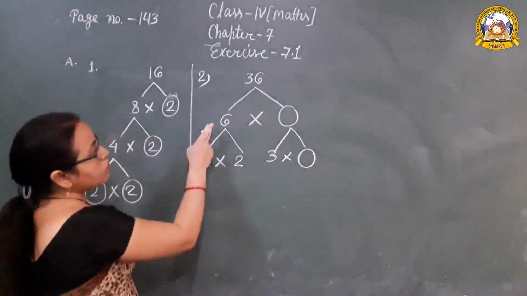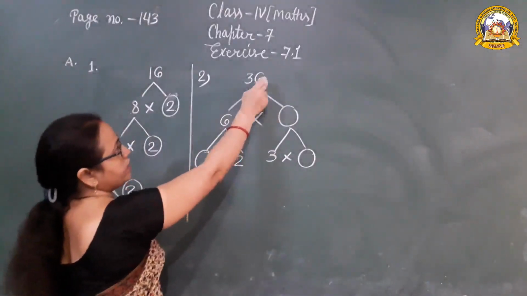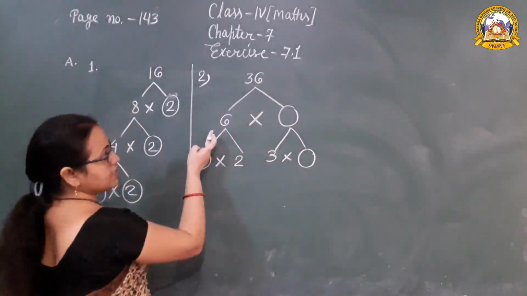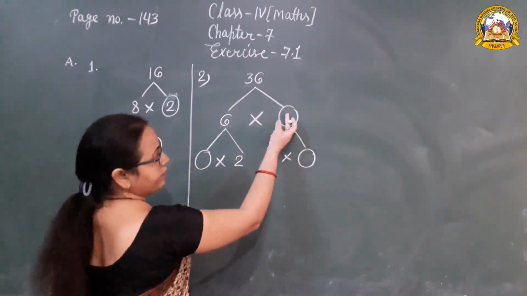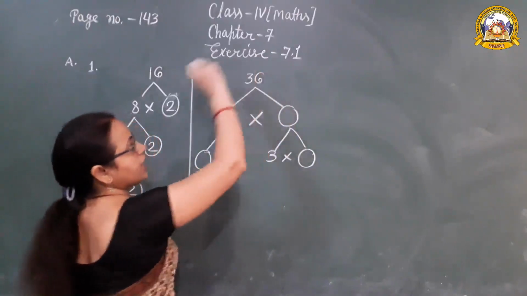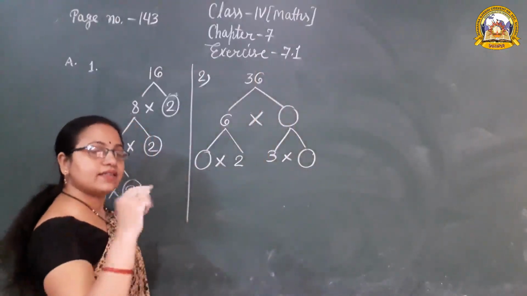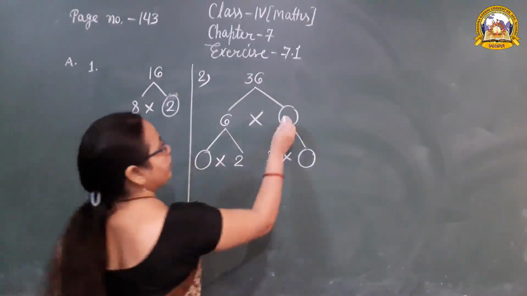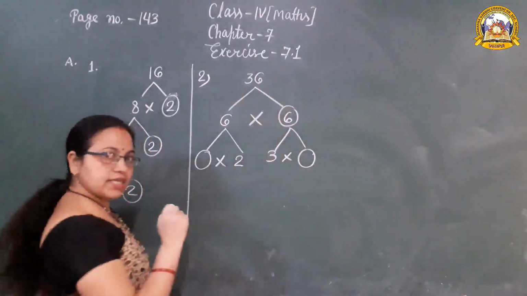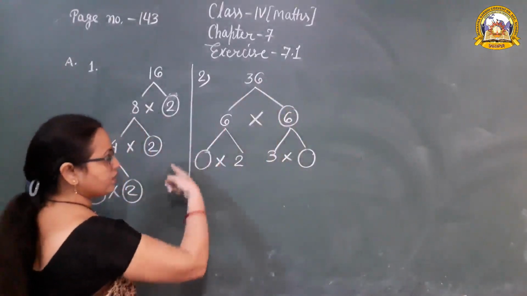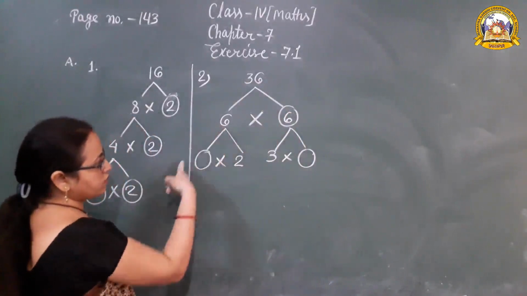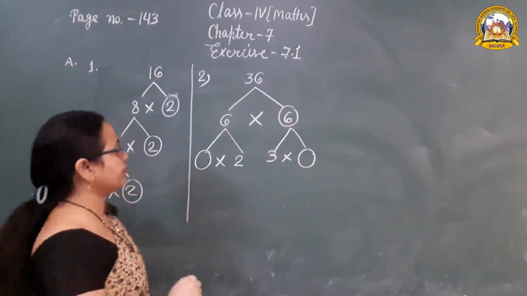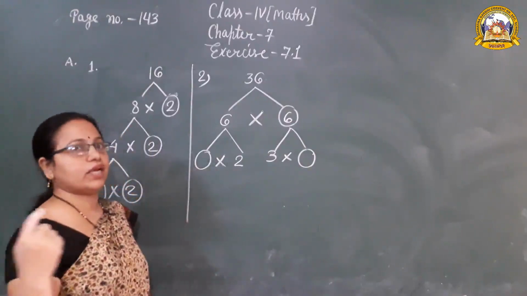Okay, first, 36 on the top, and branches of the 36, one is the 6. So another number which we will write here, both numbers multiply, so we get 36. 6, think about it. 6 6s are 36. Then 6 further divides in two numbers, in two branches, until we reach 1. We have to keep going until 1 comes.